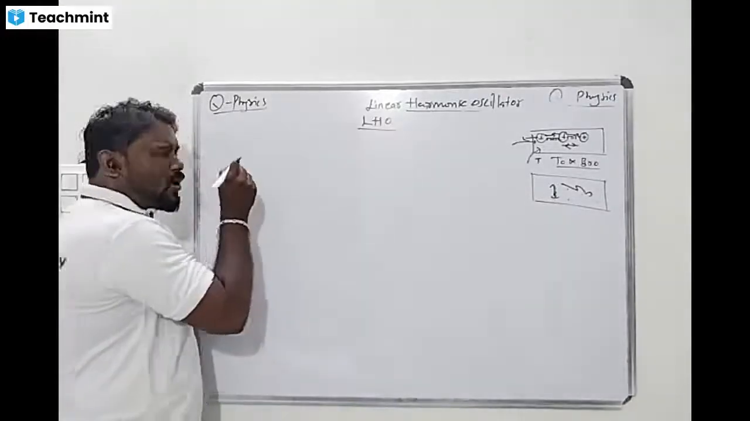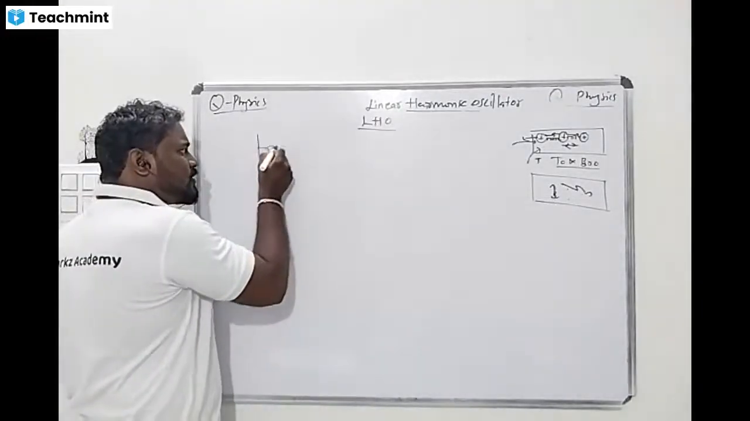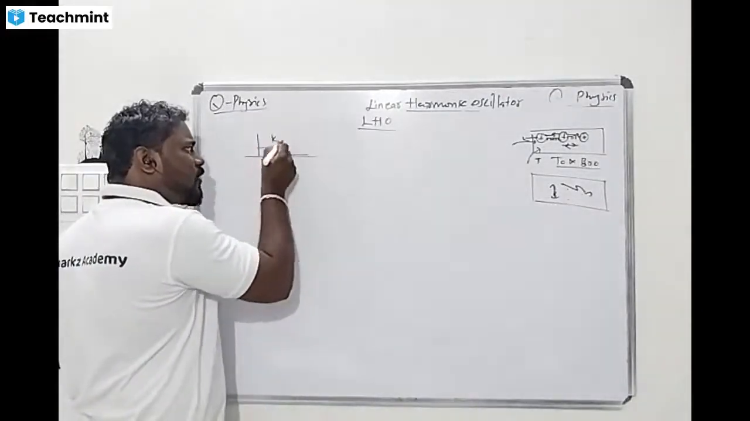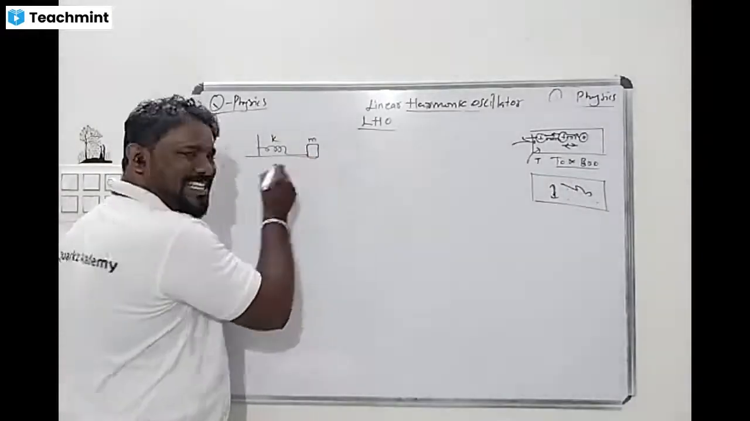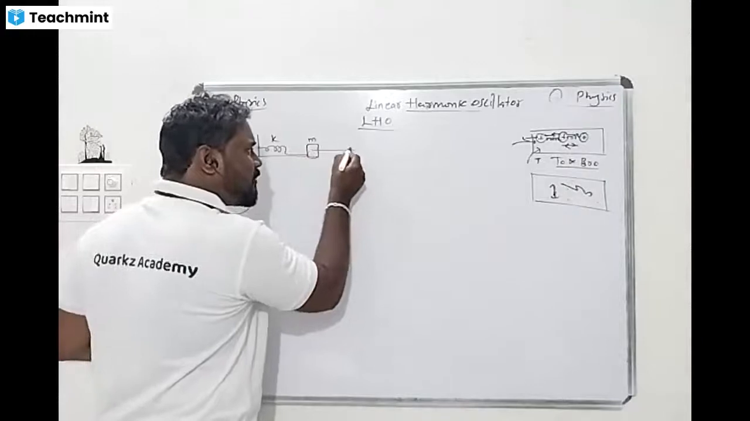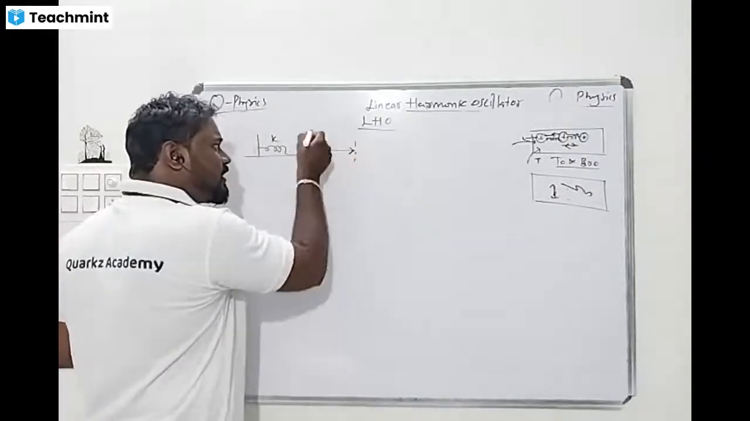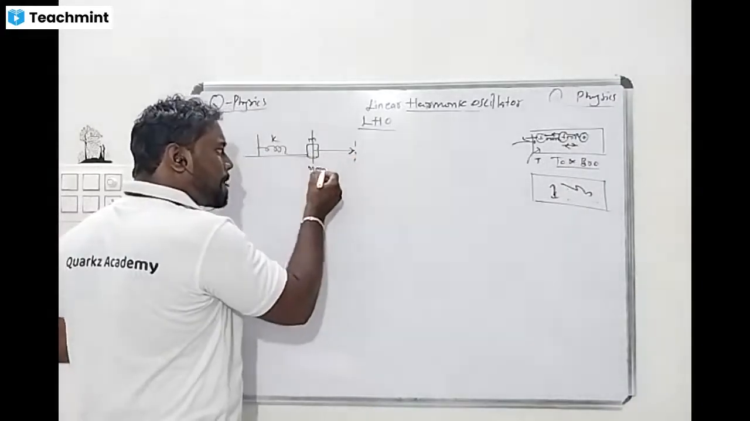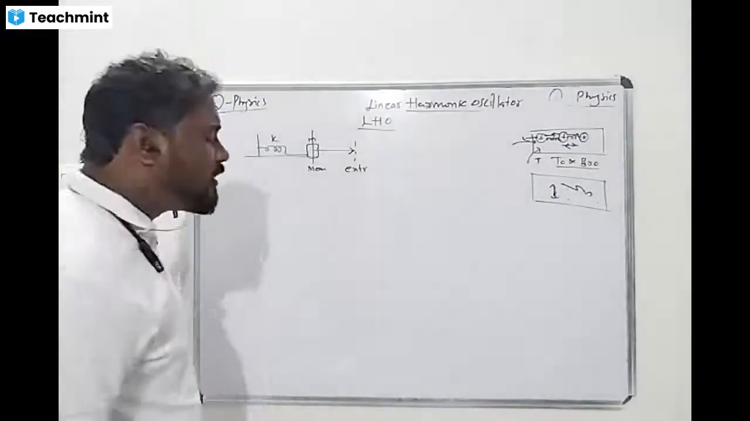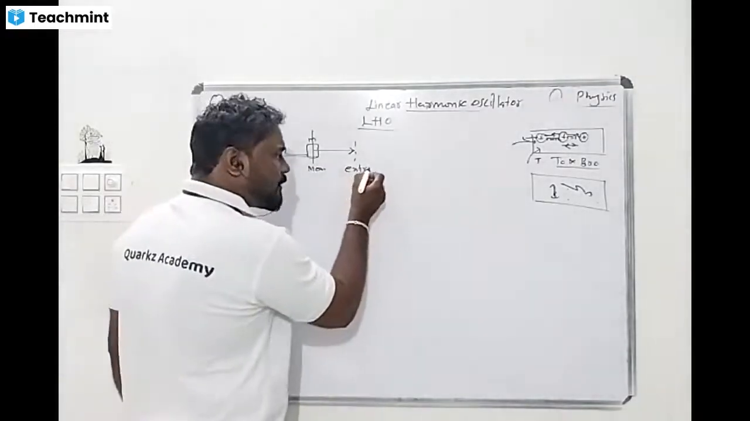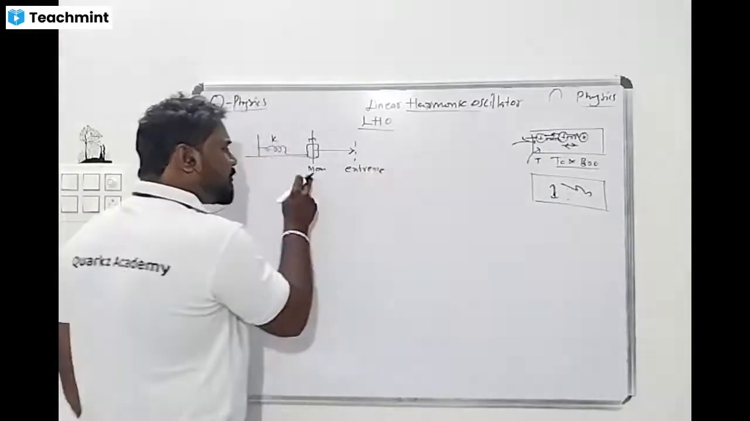If a linear harmonic oscillator, see here. It is nothing but the spring, the constant is k. The mass is m. Once we displace it, it will reach the maximum point. What is the name of this position? Anyone? Extreme position. This is the mean position.